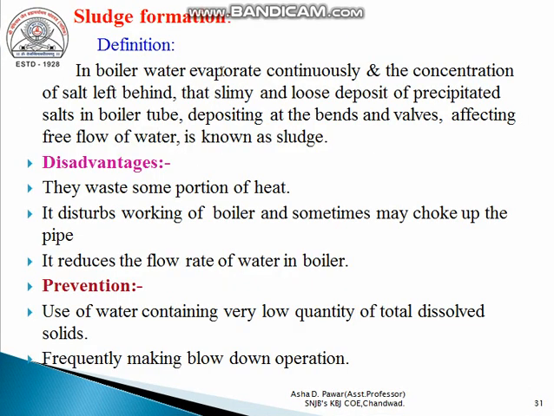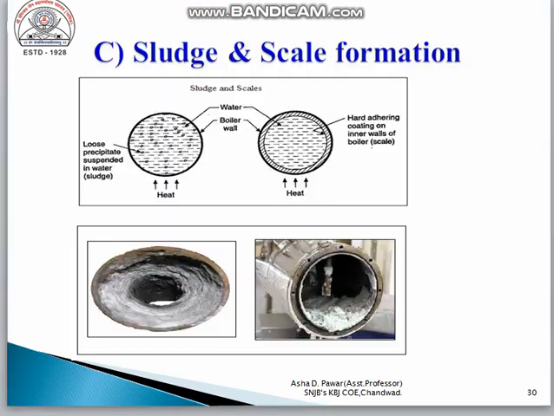In boiler water, if the water evaporates continuously and the concentration of salt left behind increases, the slimy and loose deposit of precipitated salt in the boiler tube, depositing at the vents and wall and affecting the free flow of water, is known as sludge. It is very simple, students. See this diagram: during steam generation, water continuously evaporates,